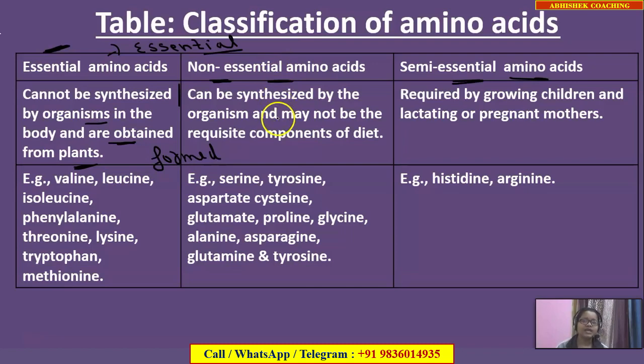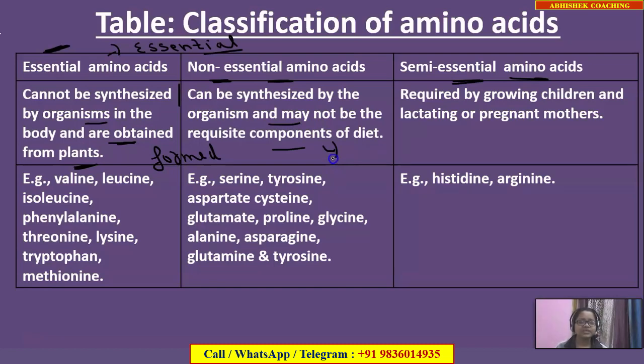They can be synthesized by the organism and may not be the requisite components of the diet. As the name suggests, they are non-essential. If they are non-essential, that means they are not required in our diet. They are not the main components of our diet. They are synthesized by our own body, so we do not need to supply them from outside.